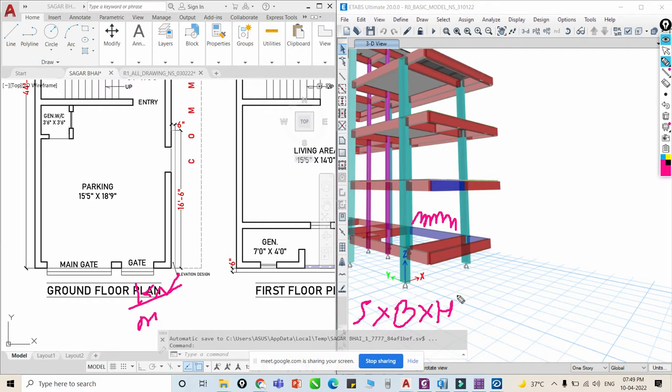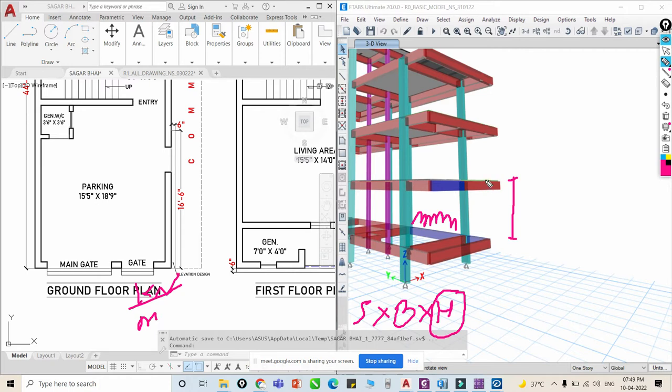Now tell me how to include this height. My concern is, we have to consider the height of the floor, or we have to deduct something from the overall height of the wall. We have to consider the overall height of the structure, that is one floor to another floor, or we have to deduct the beam depth.